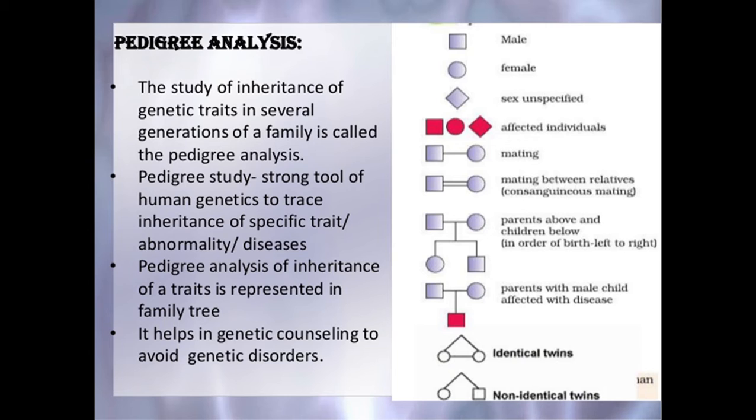Then here it shows parents above. These two are the parents and these are the children in order of birth, left to right. Then here are the parents with the male child affected with disease, because you can see that this sign has been shown by the affected individual. So it shows the male child affected with the disease. Here it shows the identical twins and this sign shows the non-identical twins.